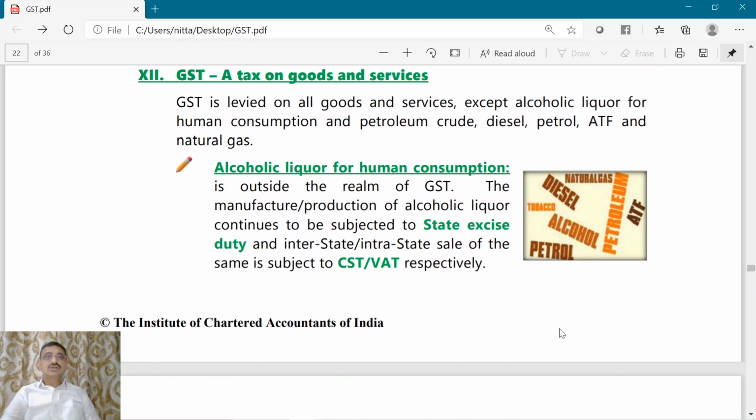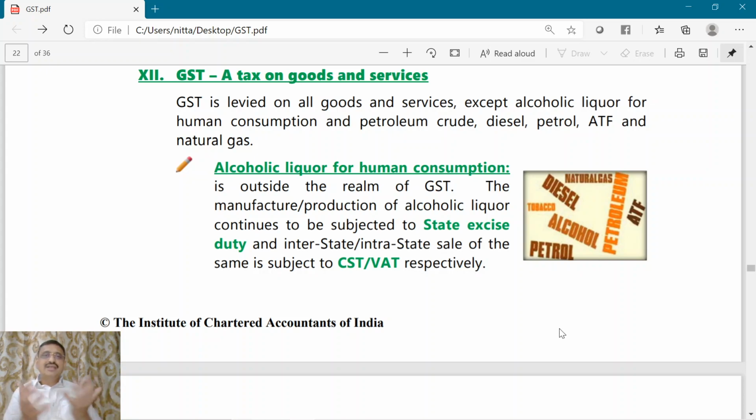GST is a tax on goods and services. So, GST in our country will be levied on goods and services except alcoholic liquor for human consumption, petroleum crude, diesel, petrol, ATF and natural gas. On these items, currently GST is not levied. Now, who will levy tax on alcoholic liquor for human consumption? This is a state subject. The state excise duty as well as the state CST or VAT.